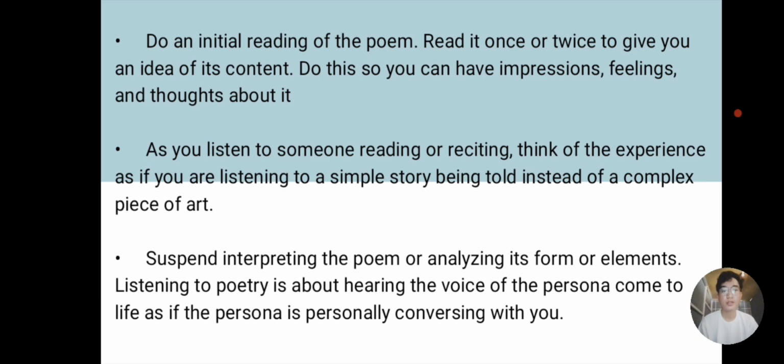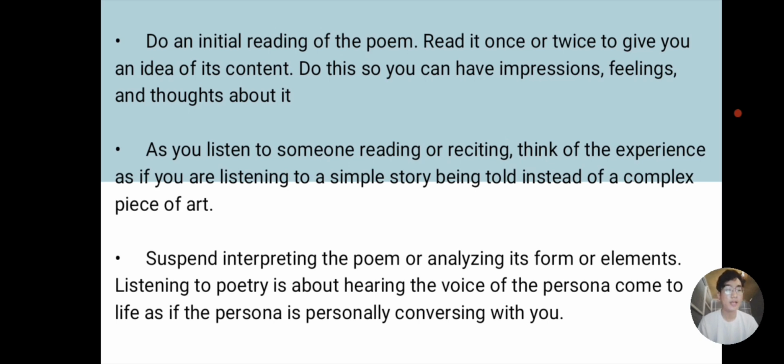First thing you need to do to listen properly to a poem is do an initial reading of the poem, meaning you must read the poem first before you listen to it. So read it once or twice to give you an idea of its content. Do this so you can have impressions, feelings, and thoughts about it. So according to our first step, before you listen to a poetry, you need first to read it.